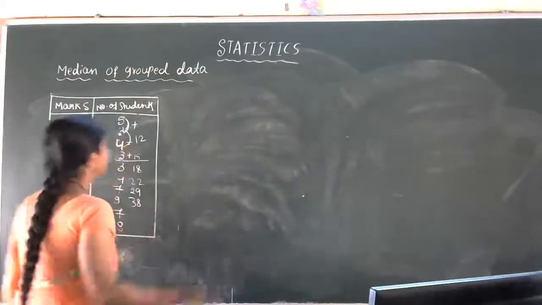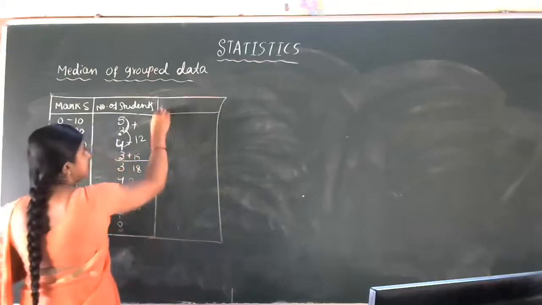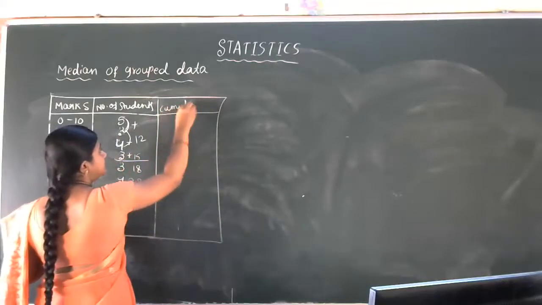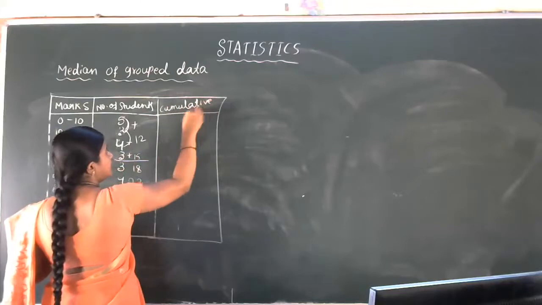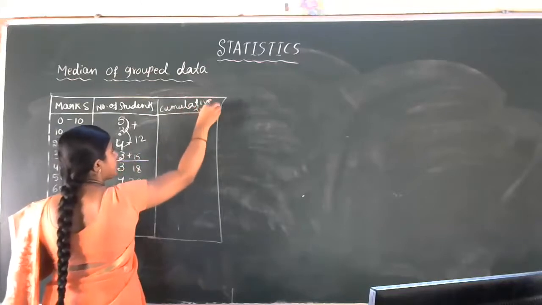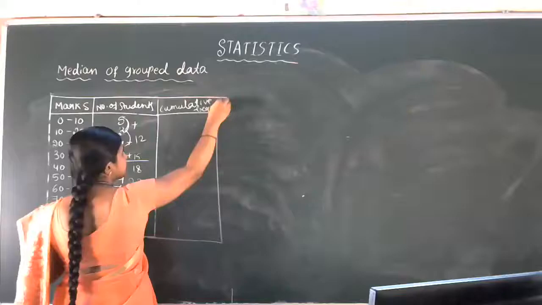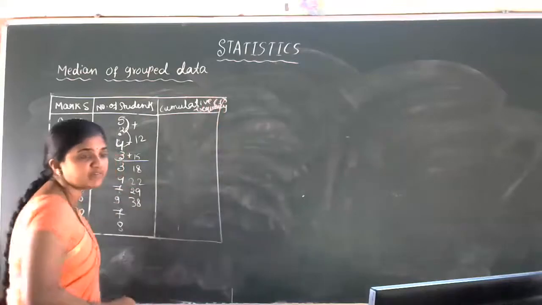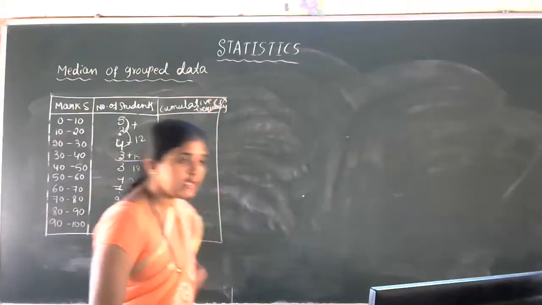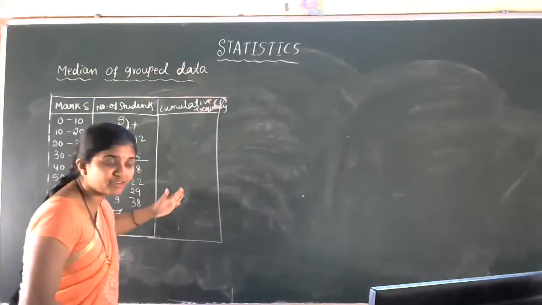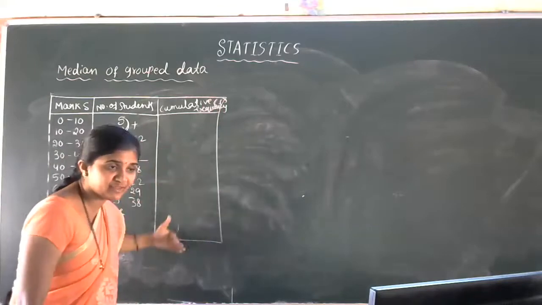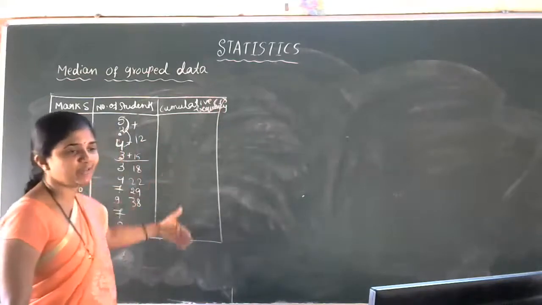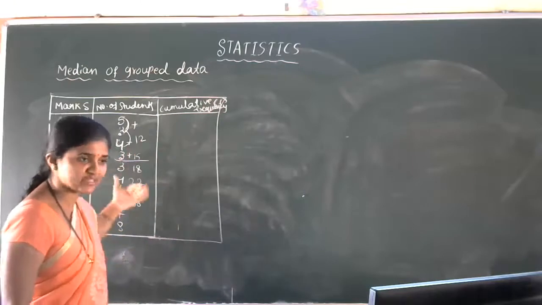Okay, so here only we'll add the last column: cumulative frequency. Cumulative frequency, the short form is CF. Now in the less than type, what we did actually, we added the frequency, no? So that method only we will follow to find the median of this grouped data.